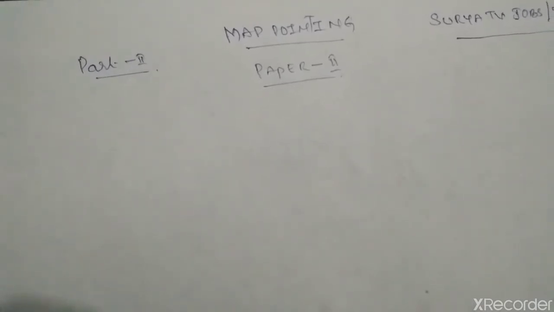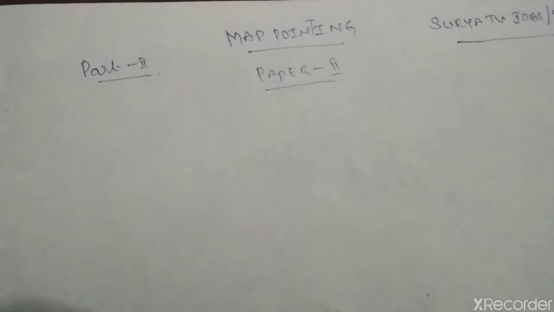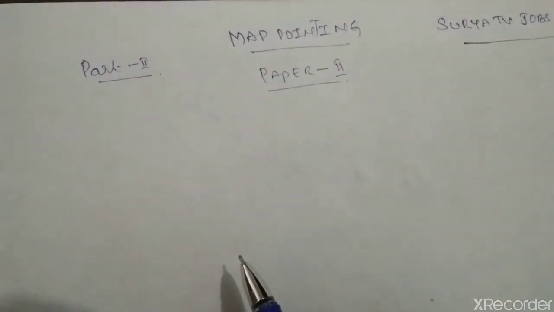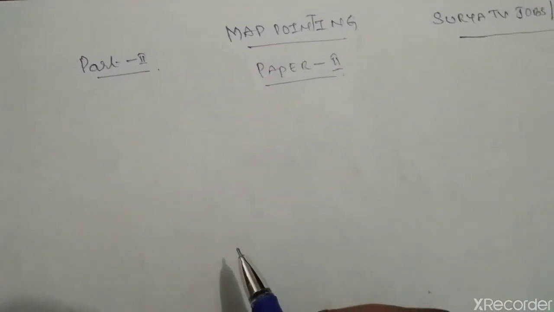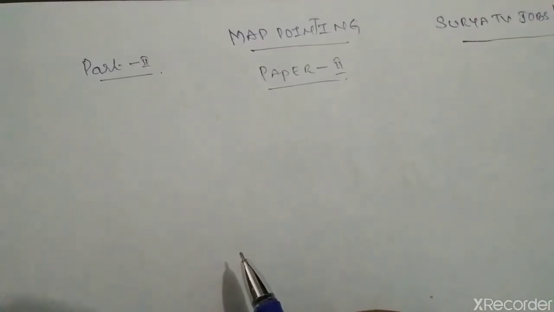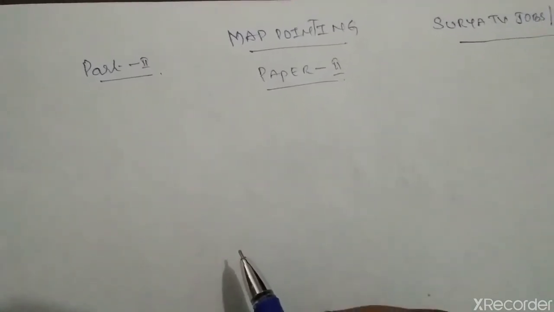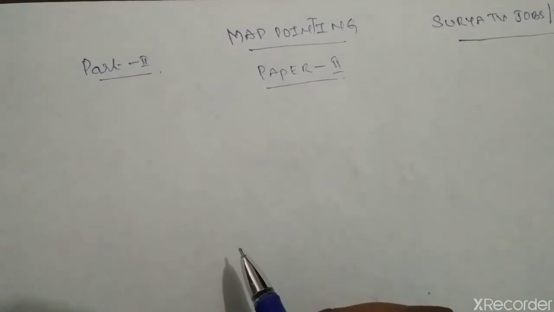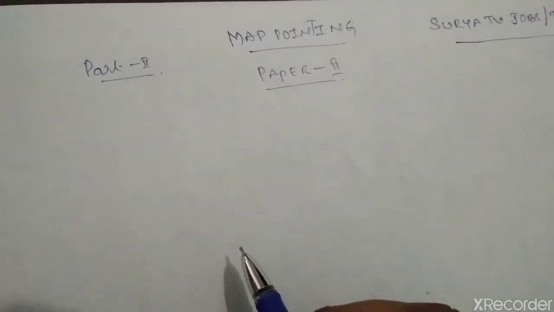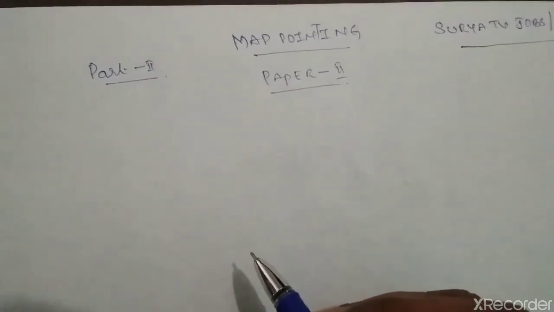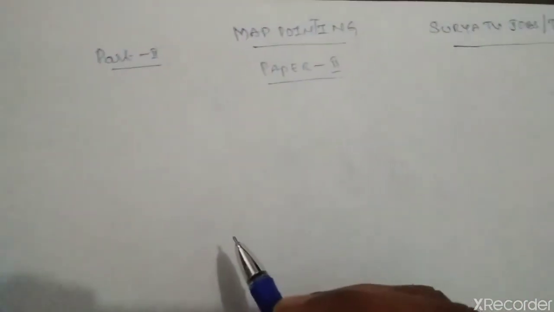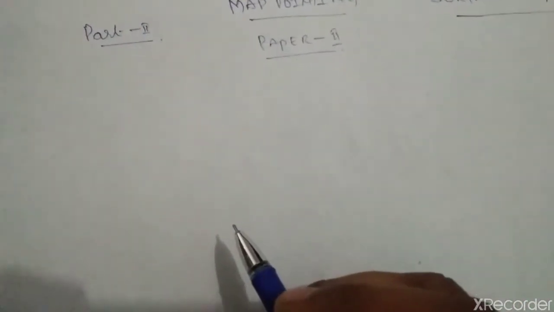For example, you can take the world wars that took place. This is how the map pointing question in paper 2 will come, and how to score better marks in it.